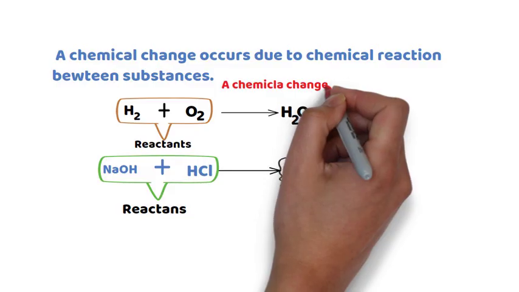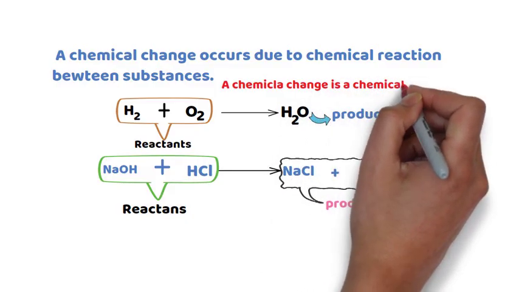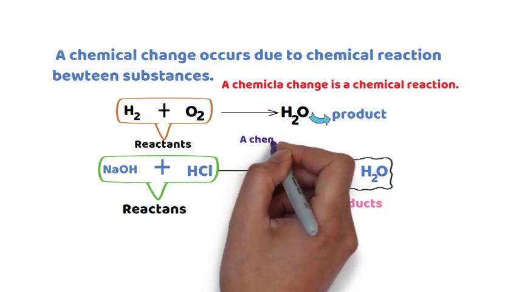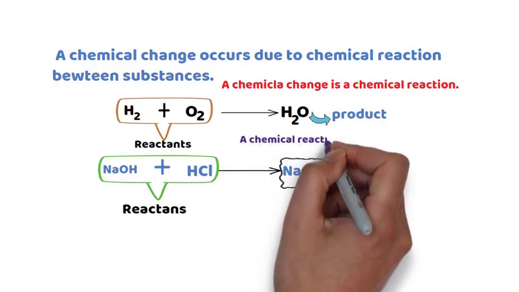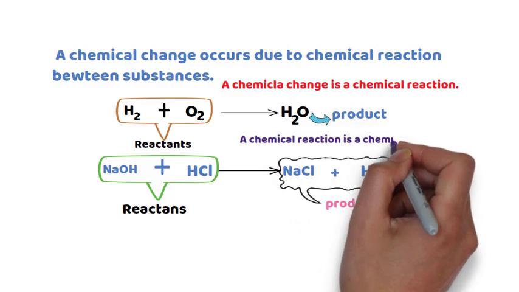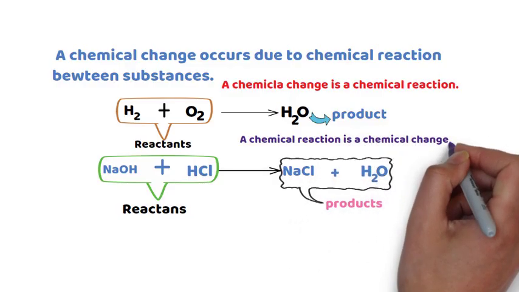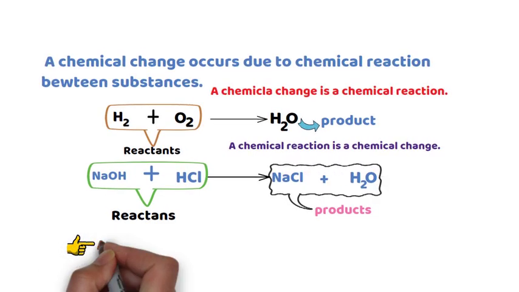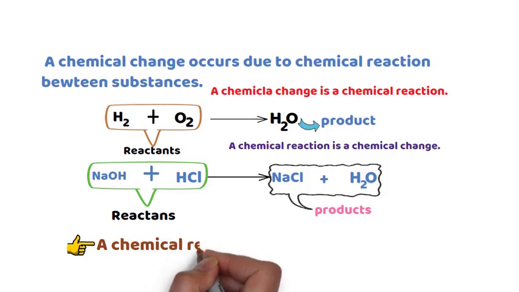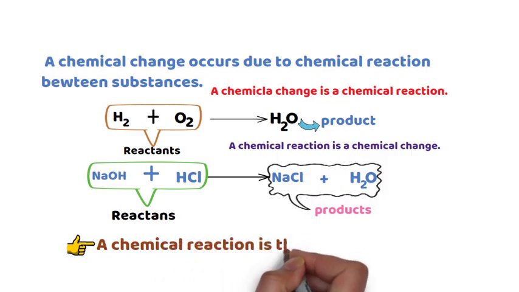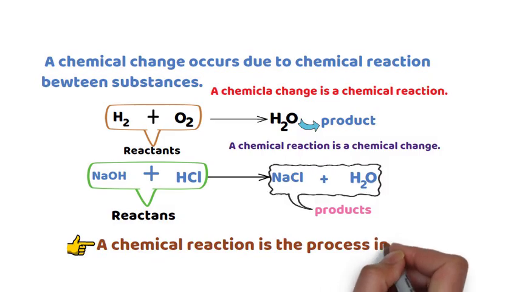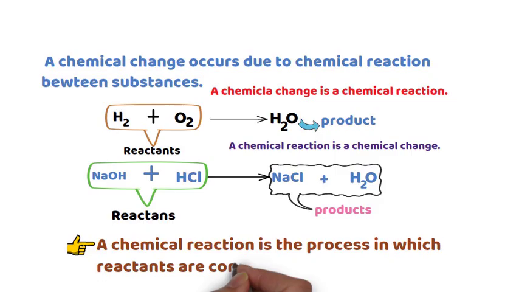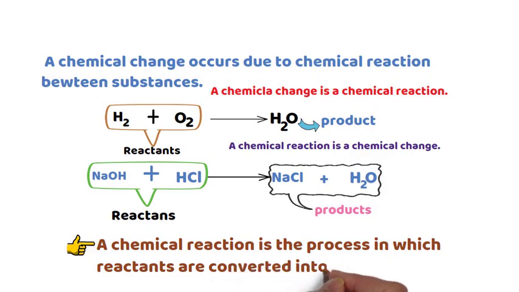A chemical change is a chemical reaction. Again, a chemical reaction is a chemical change. Let me repeat this important concept. A chemical change is a chemical reaction, and a chemical reaction is a chemical change. Now, let us define a chemical reaction. A chemical reaction is the process in which reactants are converted into products, as we have seen above.